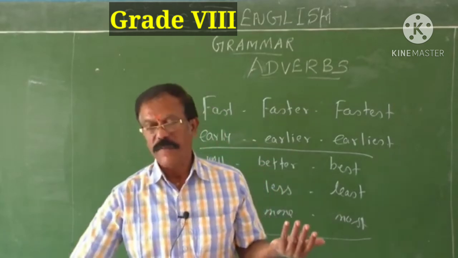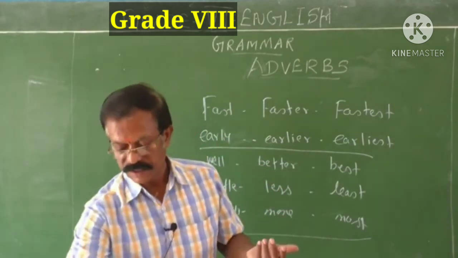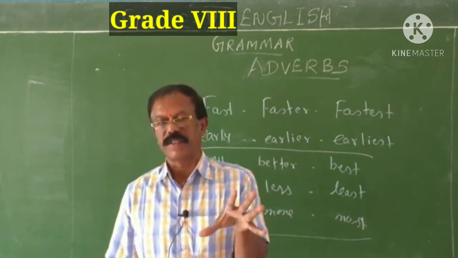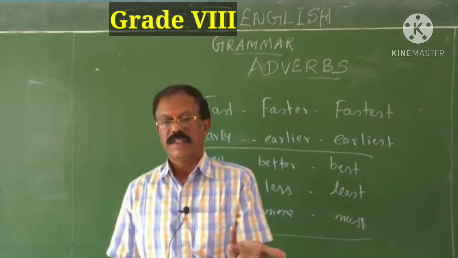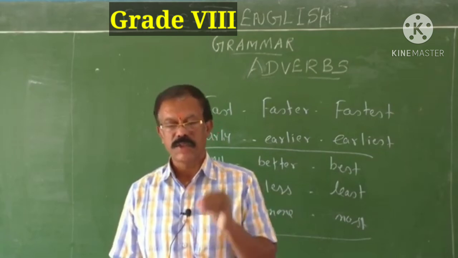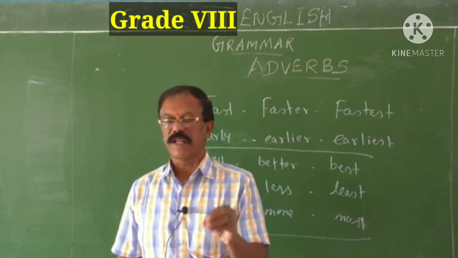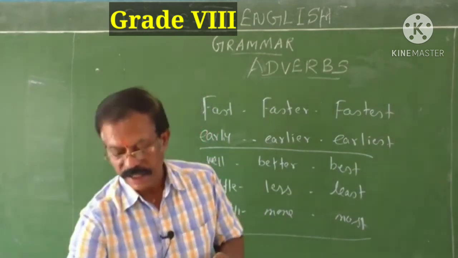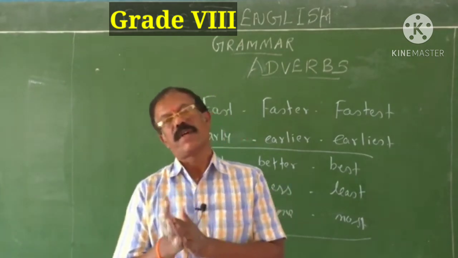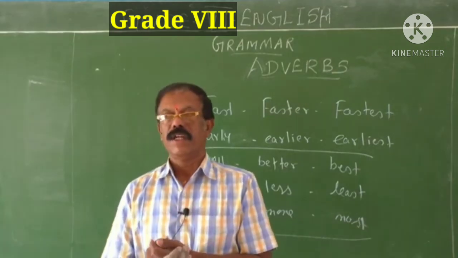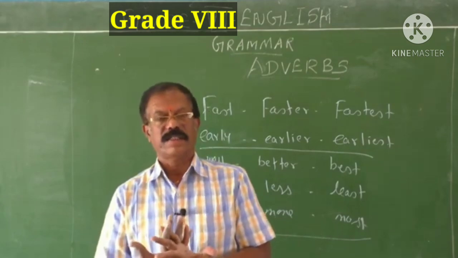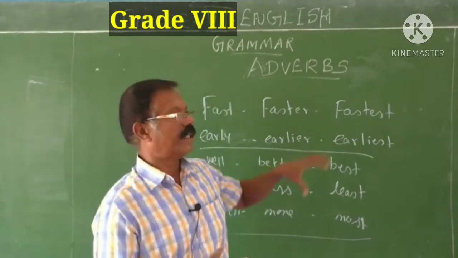Then what you learned? Formation of adverbs, how adverbs are formed. That's very important. Then position of adverbs, where we have to use the adverbs. You cannot use as you wish. Some adverbs have to be used in specific places. That is called the position of adverbs. Adverbs of manner, where you have to use. Adverbs of frequency, where to be used. Okay. Then last, degrees of comparison. Like adjectives, adverbs also have different degrees for comparison. So, I hope, children, today you have learned a lot about adverbs.